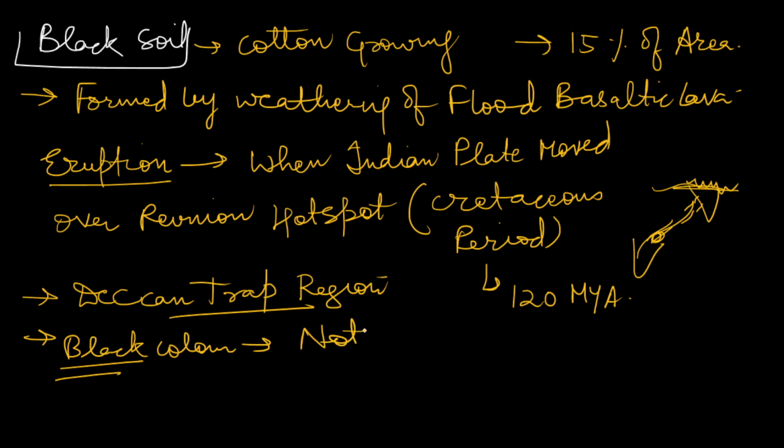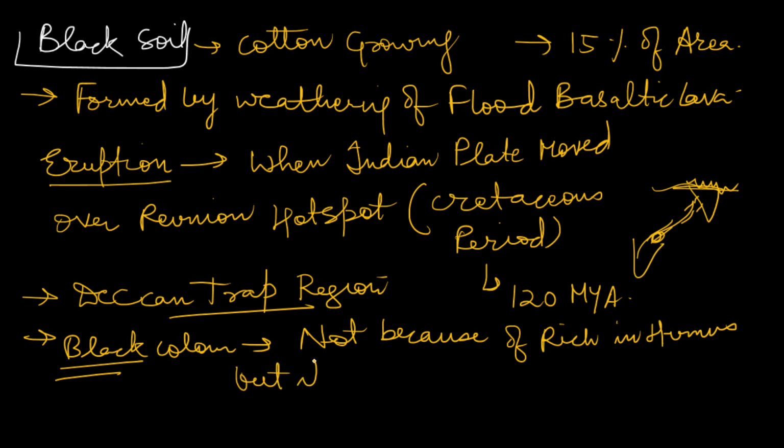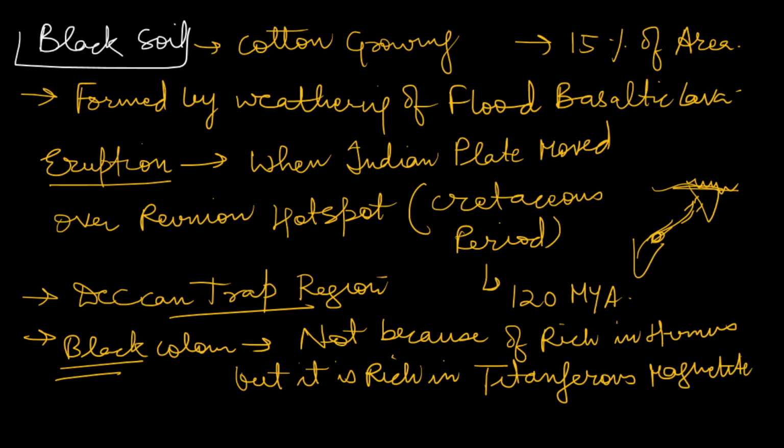The black color is not because of humus, but because it is rich in ferrous magnetite. It is generally clay soil.